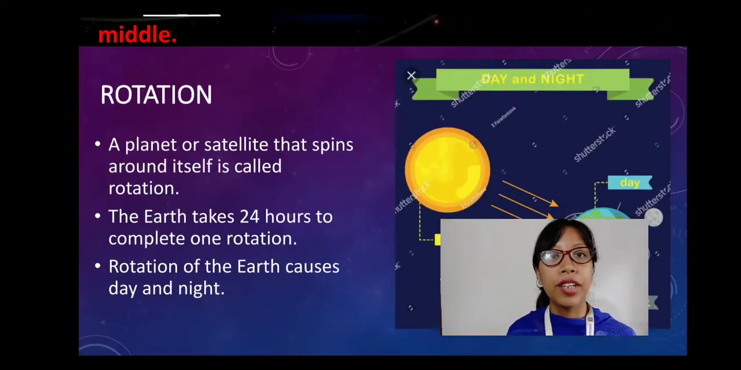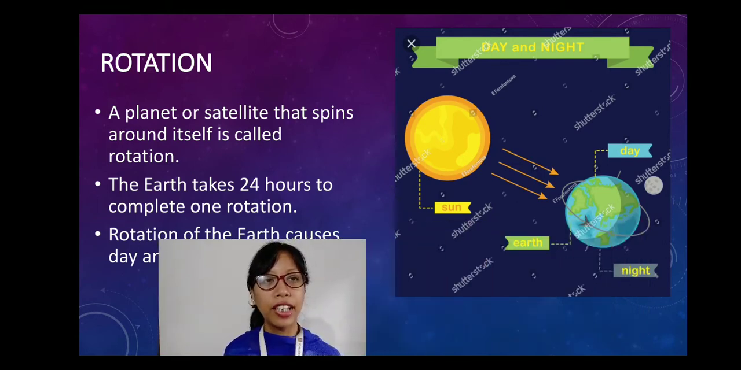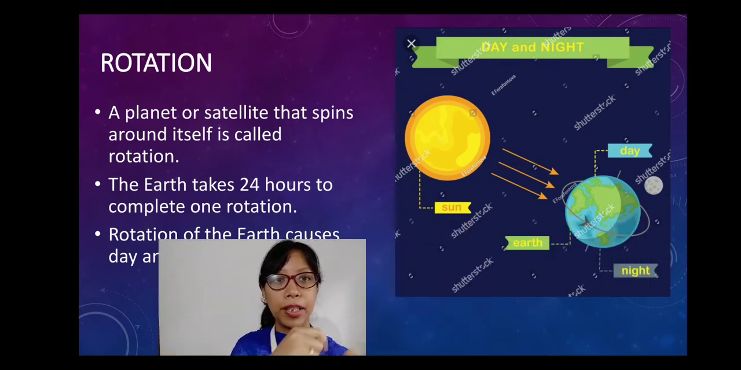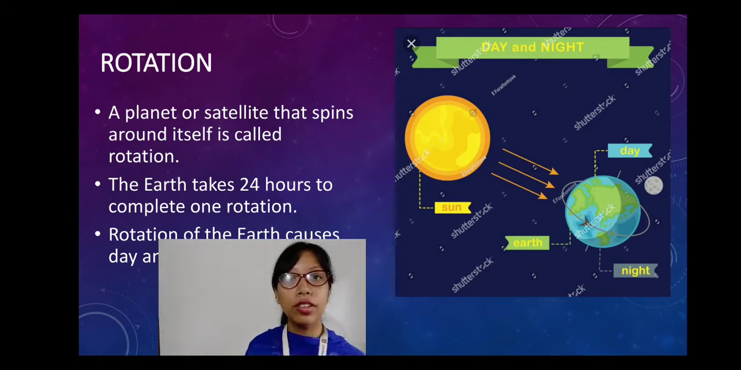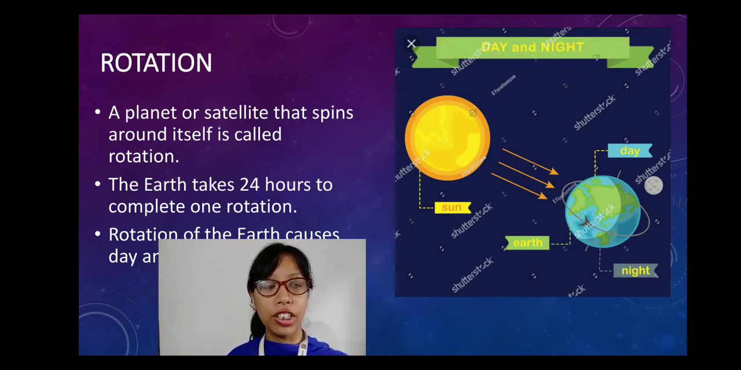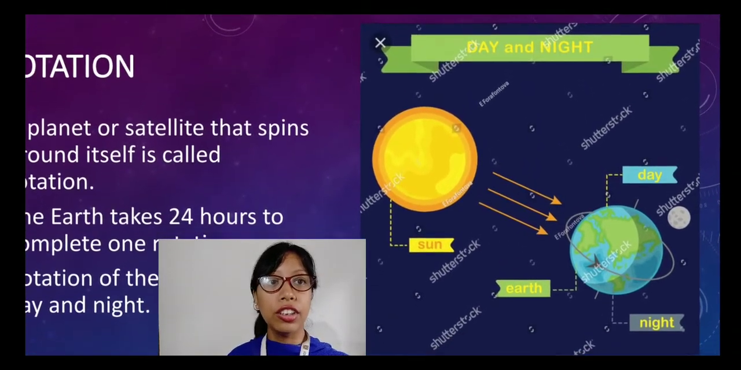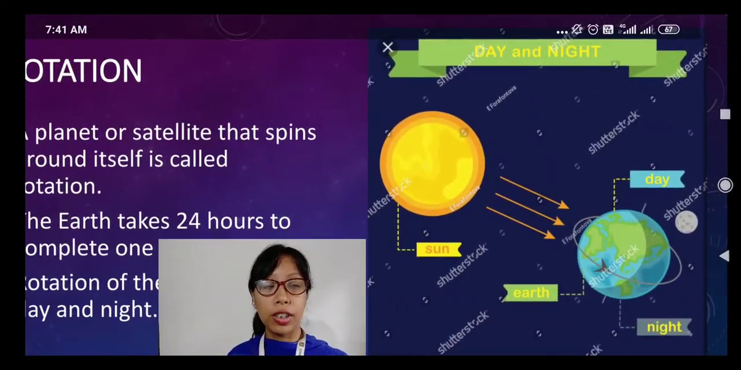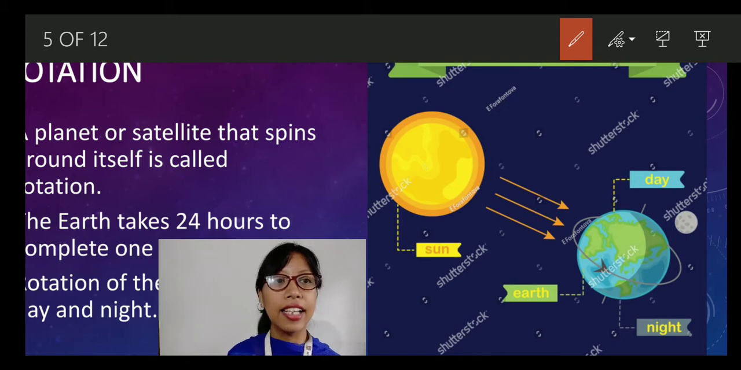Next is rotation. We have already discussed rotation, right? A planet or satellite that spins around itself is called rotation. How many hours does our Earth take to complete one rotation? Yes, it takes 24 hours to complete one rotation, right? And what does rotation cause? Rotation causes days and nights.